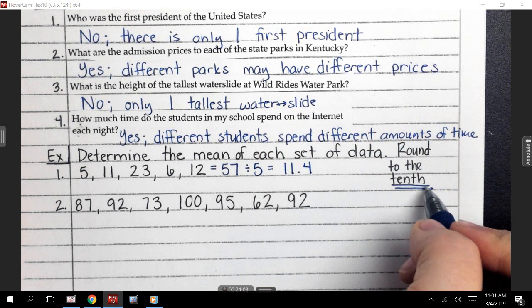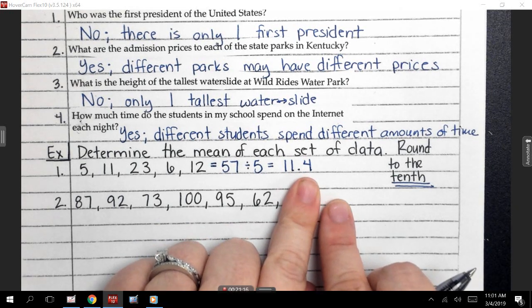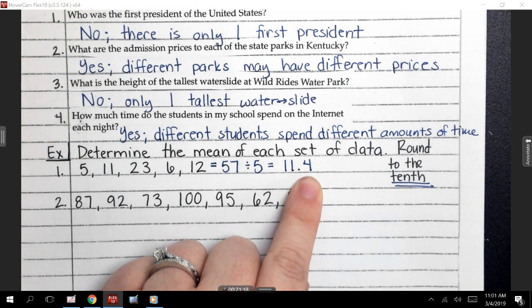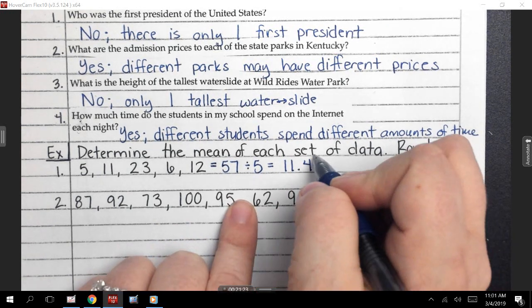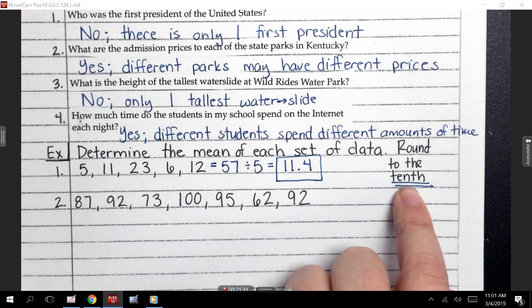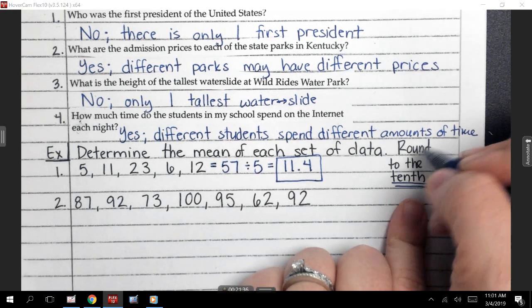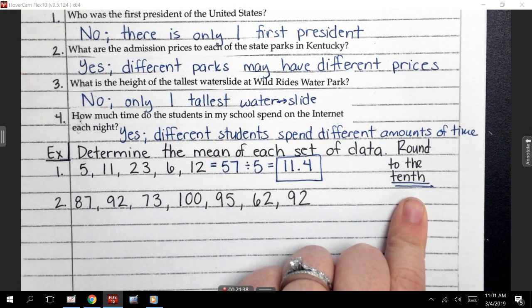Now, guys, I want us to look very carefully over here. It says round to the 10th. What is the 10th place? What place would that be in a number? Jet? It's where the 4 is. It's that first decimal place, right? Guys, is there anything else after that 4? No. So do I need to round this at all? No, that's my answer. If this was a whole number, would I need to round it at all? No, because it wouldn't even have a 10th place, so I couldn't do anything. Done. All right? So the only time you need to round is when you have a long decimal, okay? Are you all okay with that?